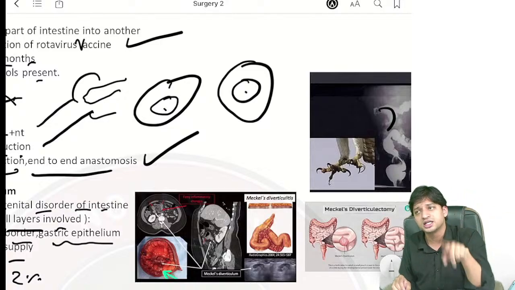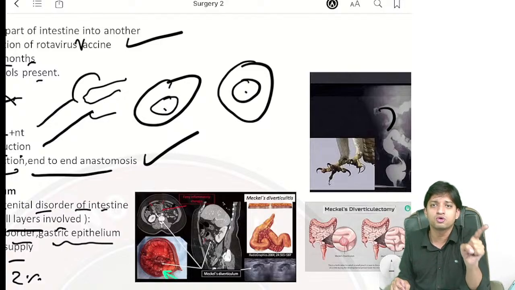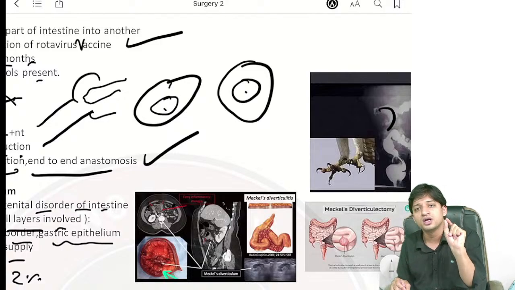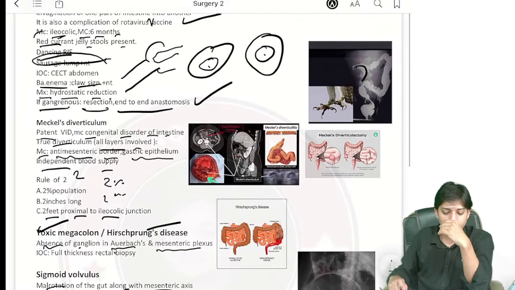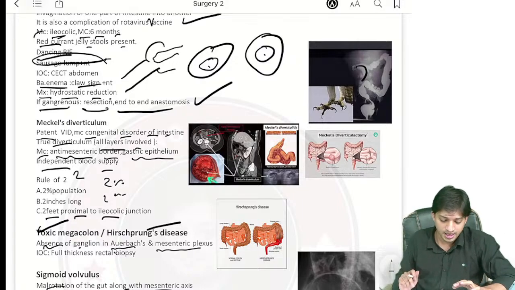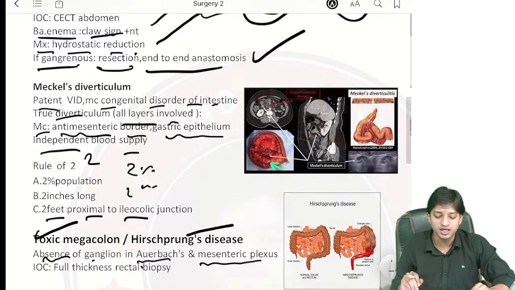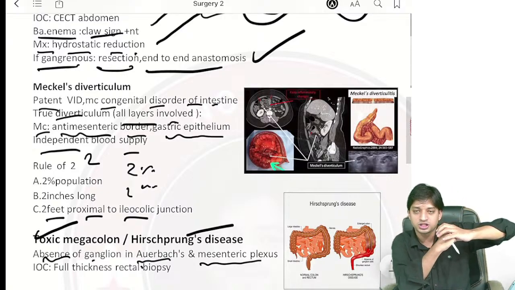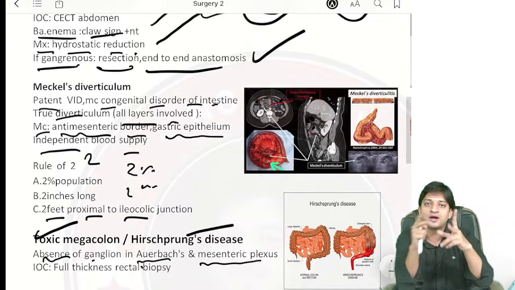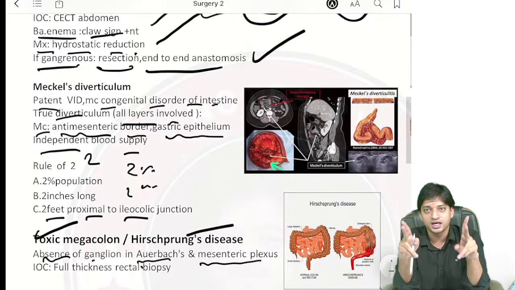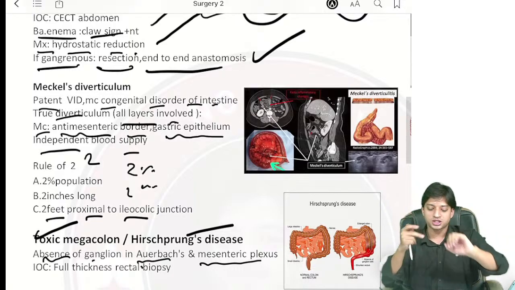In the radiology part, they have asked, history will be of pediatric age group. Intussusception also associated with rotavirus vaccines. History will be of red currant jelly like stool. Done. Investigation of choice, CECT abdomen will be there, right? Now management, nothing, hydrostatic reduction very easily. But suppose if intussusception remained for longer period of time, it became gangrenous, then you will have to do resection of the gangrenous and the dead part, and the fresh, vital ends, we will do end-to-end anastomosis.